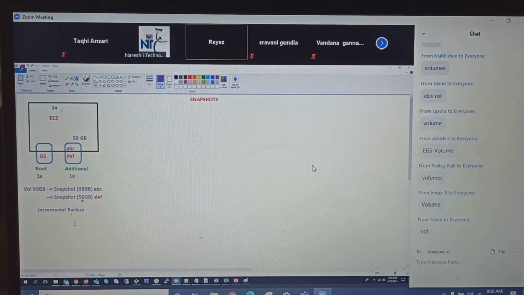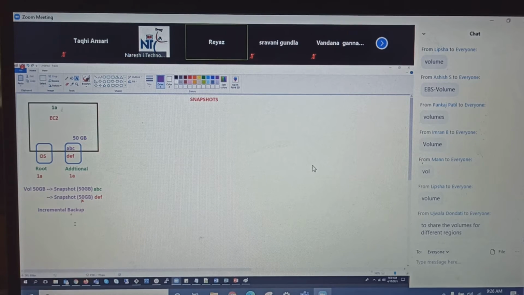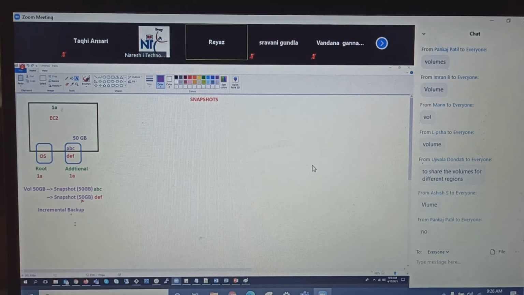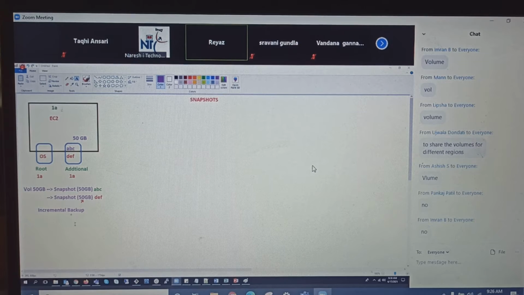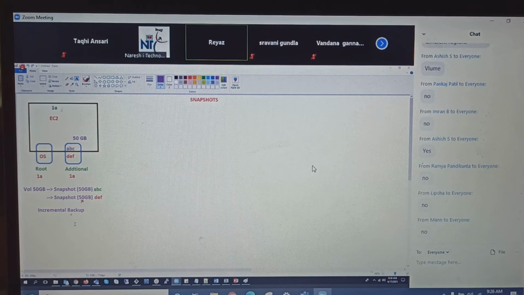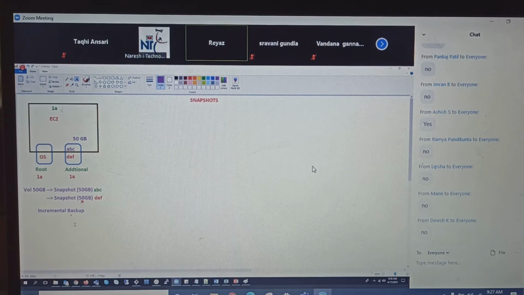Volumes only. Guys, is it possible to attach a snapshot directly to the EC2 instance? No, you cannot attach snapshots directly to the EC2 instance. What you need to do is first create the volume out of it, and then attach that created volume to the EC2 instance.